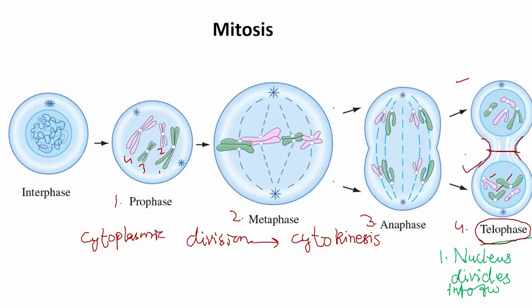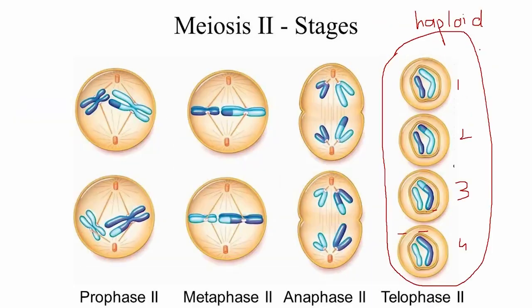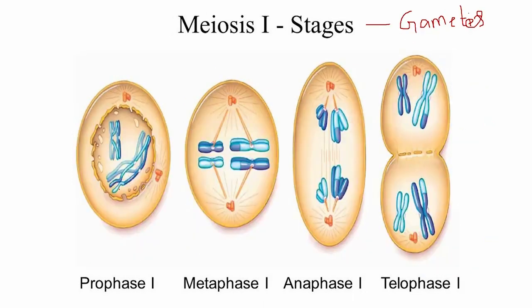Whereas in mitosis, as the number of chromosomes remains the same, the daughter cells are called diploid cells. We also denote diploid cells with 2n, and the haploid cells are denoted by capital N only. The reason the daughter cells are haploid is that there is no replication of the cell after meiosis 1. Here, meiosis 1 and meiosis 2 are the two stages of meiosis.